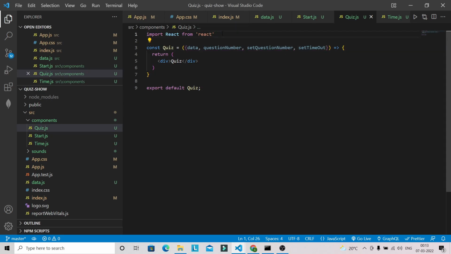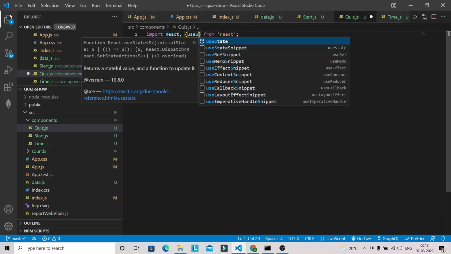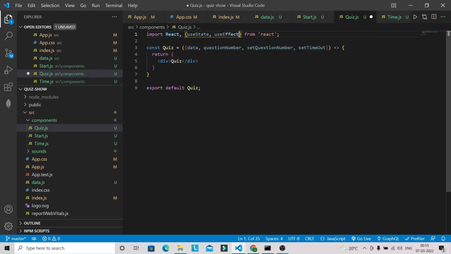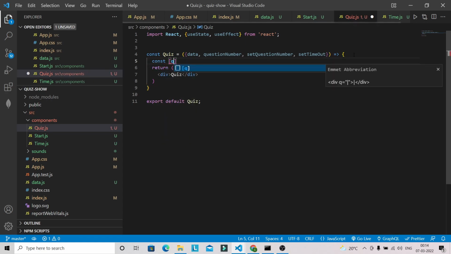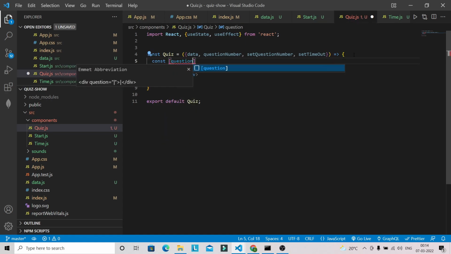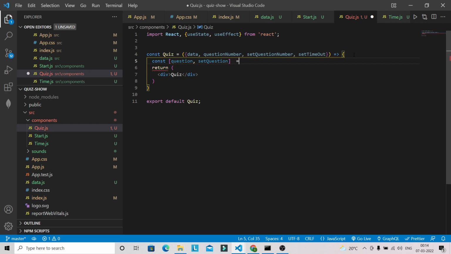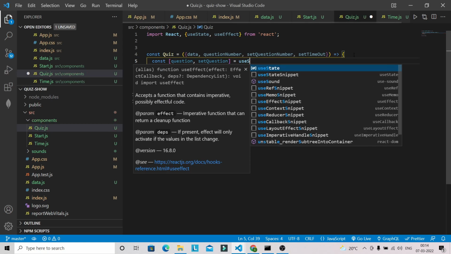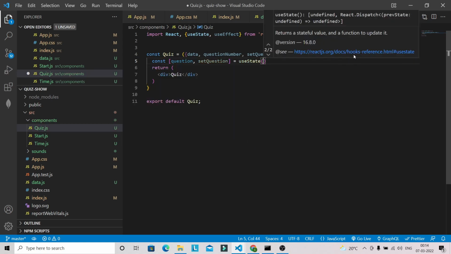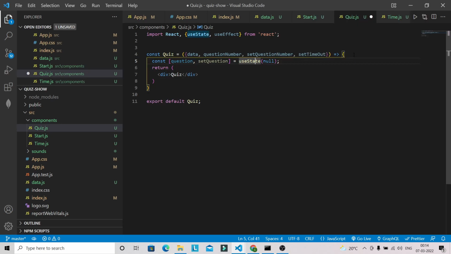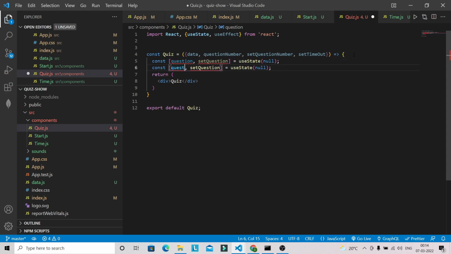Now we also have to bring useState and useEffect from React, and here I'm going to define one state, question, set question. We have to show the questions one by one as the user proceeds with the correct answer. So this will initially be null, and we also have to define one more state for selecting the answer.